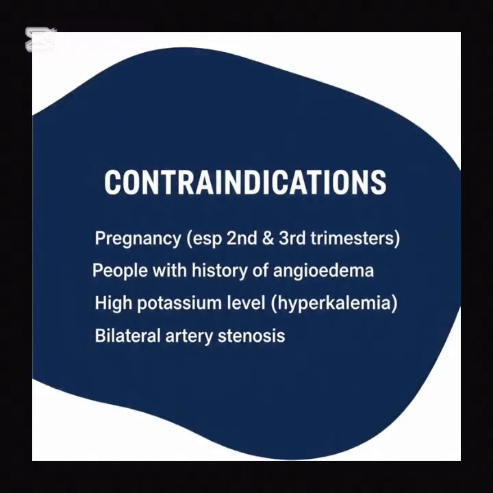The contraindications of the angiotensin converting enzyme inhibitors and the angiotensin II receptor blockers include pregnancy, especially in the second and third trimester of pregnancy. It's not to be used in people with history of angioedema. It's not to be used in people who have hyperkalemia, which is high potassium level. This is because these drugs increase the level of potassium in the body.